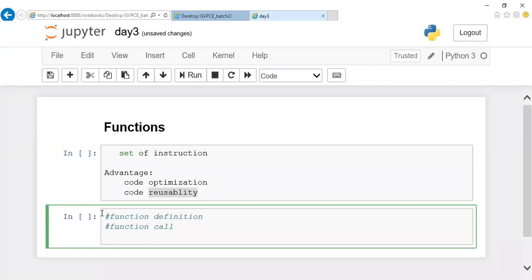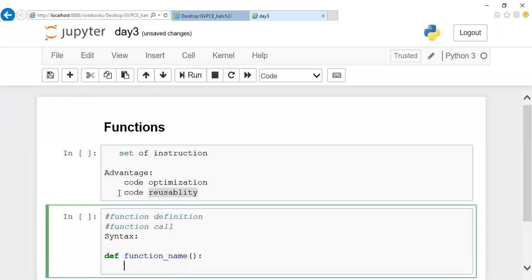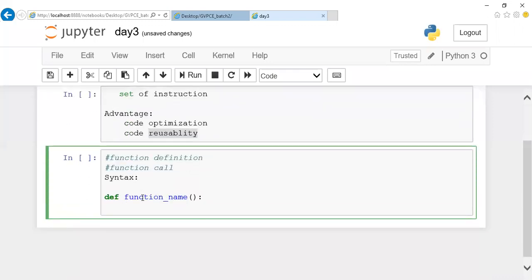So when I say function, there should be a certain syntax, right? The syntax for declaring a function in Python is to use a keyword called def. So we'll use the def keyword followed by your function name, and followed by the parentheses. If you need to pass any value as an argument, I'll pass it inside these, and the statements of this function will be written here. So this is how to make use of a function. This is called function definition. Defining a function and writing the functionality of it is called function definition.